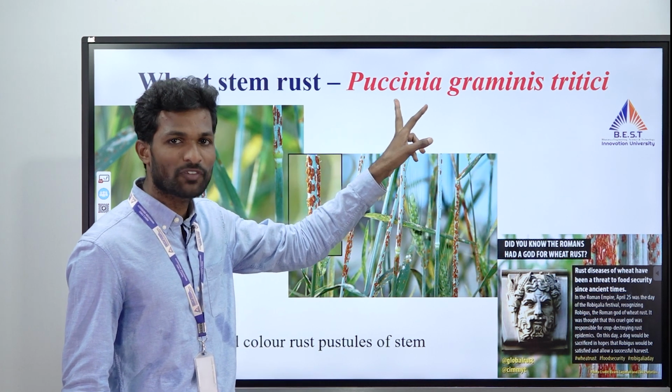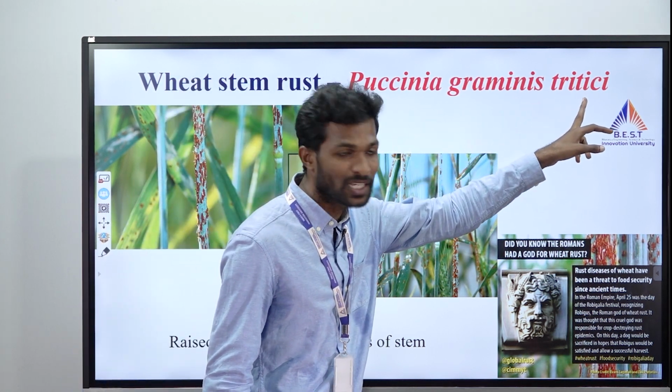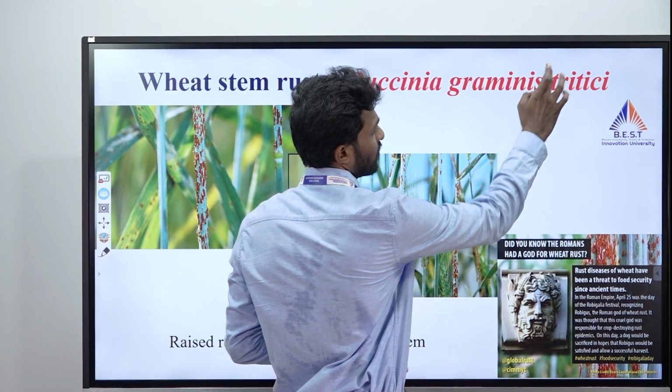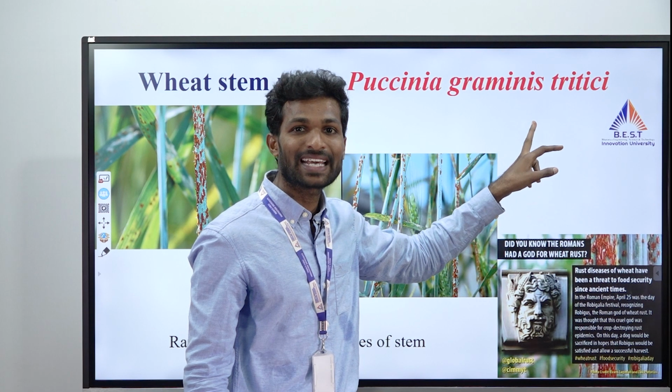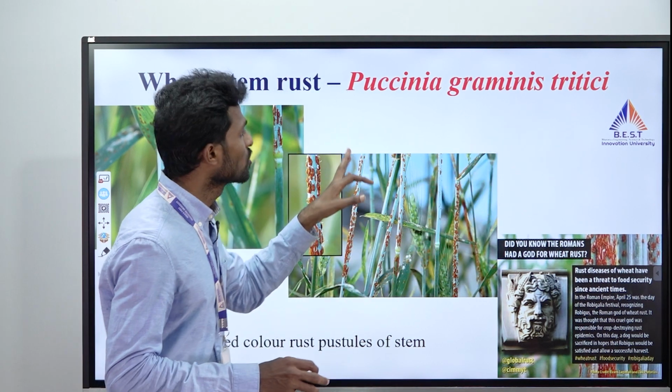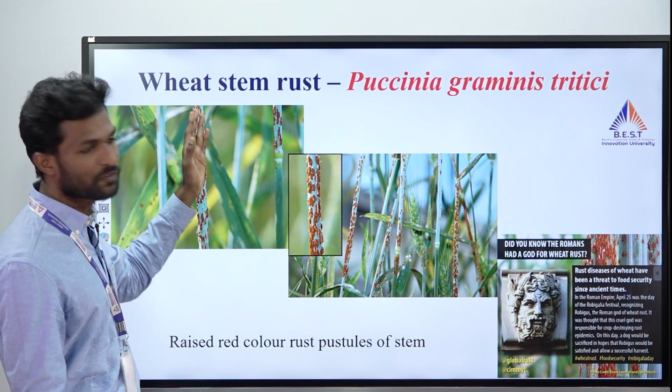Puccinia can infect any kind of plants, but if it is the forma species, actually if formae speciales or varietal races are there, they are highly host specific. So here Puccinia graminis tritici causes wheat stem rust.